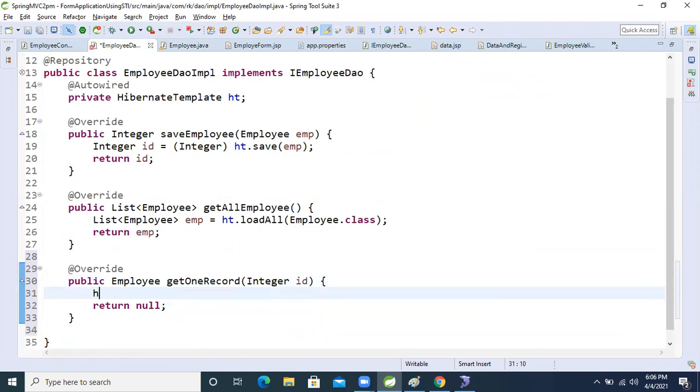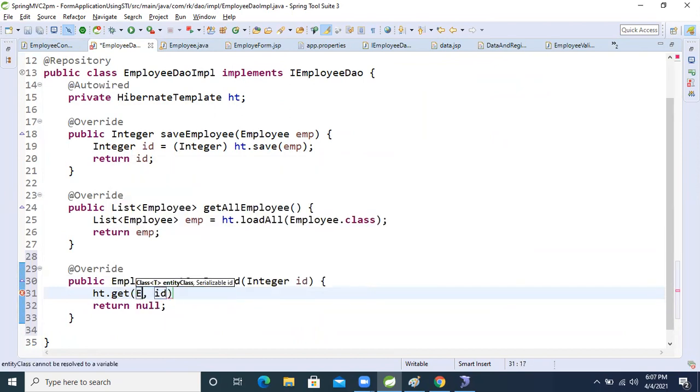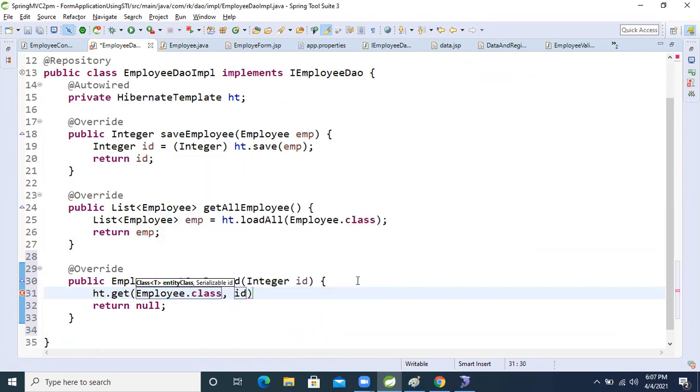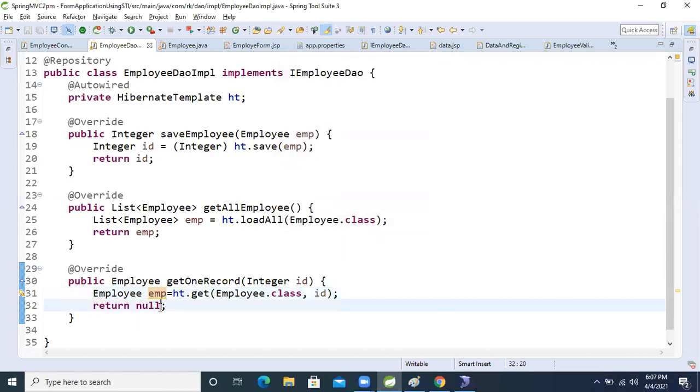What is the logic? ht dot get, here Employee dot class. We will load that class, and after that we will pass the id. This method will return the same Employee object, only one emp object. So we completed the logic in the DAO layer.